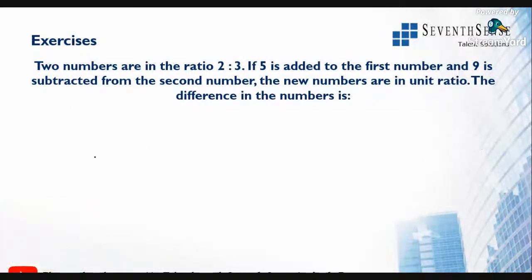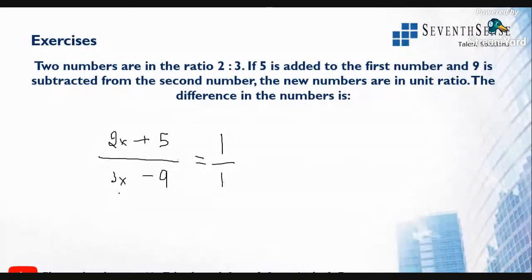So let us straight away assume 2x and 3x. Since it is in ratio, I'll assume it as a fraction. I already told you ratio is nothing but fraction. Now 5 is added to the first number and 9 is subtracted from the second number. So if that is done, the new numbers will be in unit ratio, 1 is to 1. Unit ratio in the sense 1 is to 1.